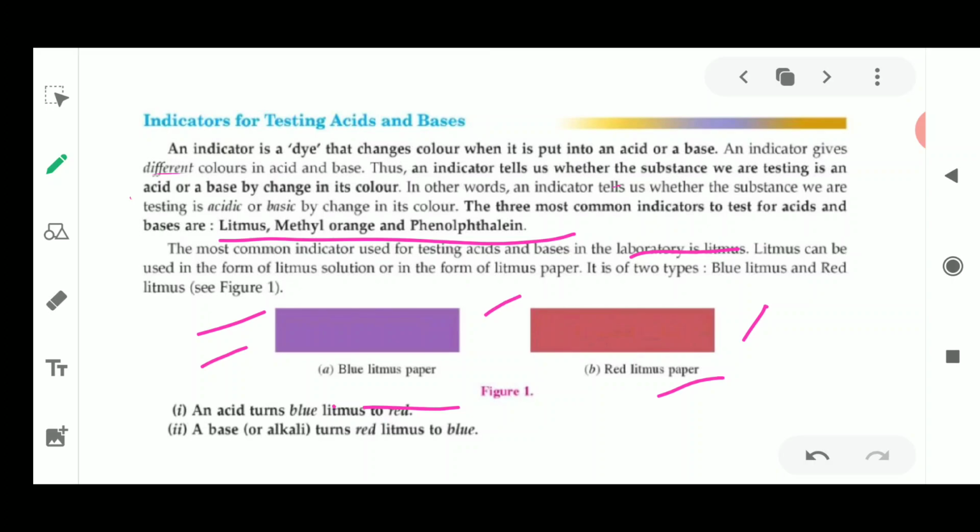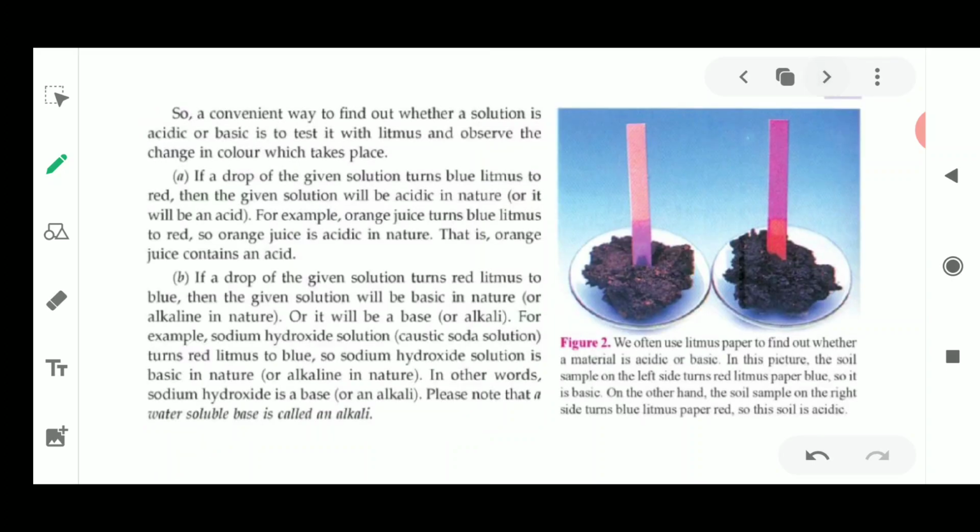Acids and bases will be tested with these two litmus papers. We take blue litmus paper and red litmus paper for testing acids and bases. An acid is going to turn blue litmus into red, and a base is going to turn red litmus into blue. So this is about testing acids and bases using litmus paper. Next, a convenient way to find out whether a solution is acidic or basic is to test it with litmus. Litmus is obtained in the form of liquids also, not only in paper form.